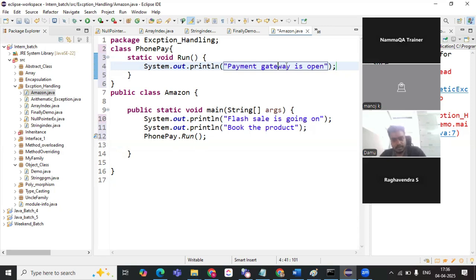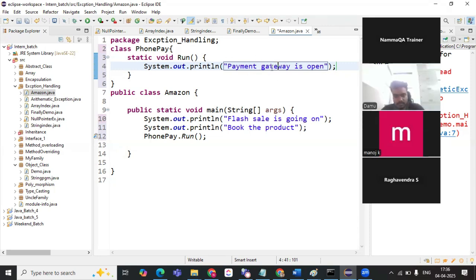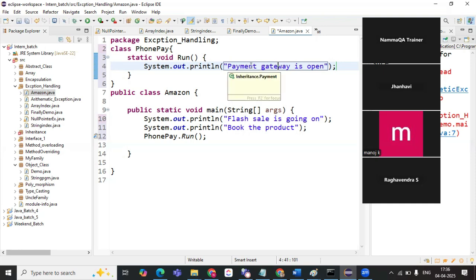Ma'am, to interact with the back-end logics we use APIs. Correct. So this payment gateway will open when we do the payment. Not only at this time, whenever you do the payment, the payment gateway will get opened. That is the security the application will give you. Understood?